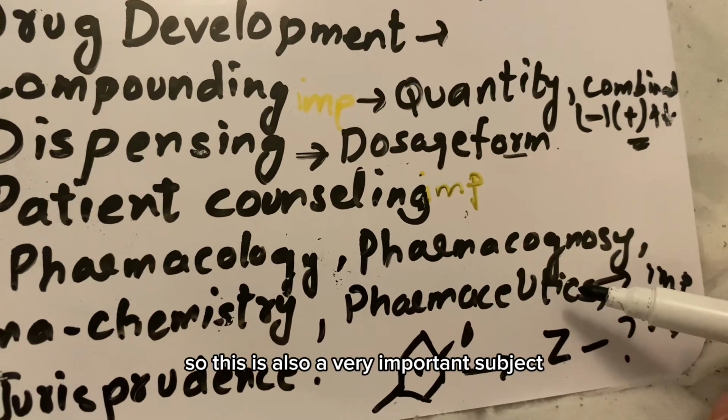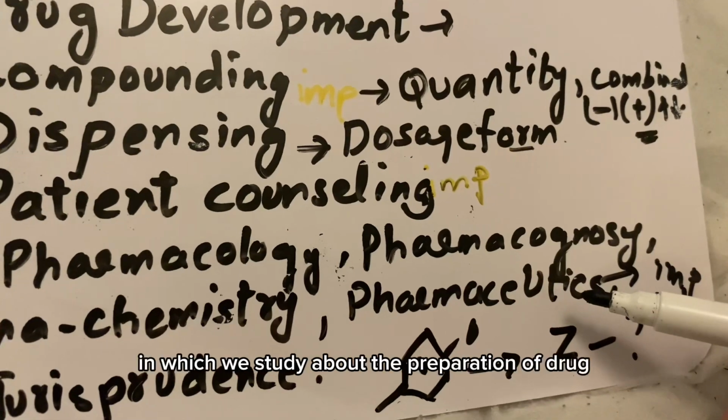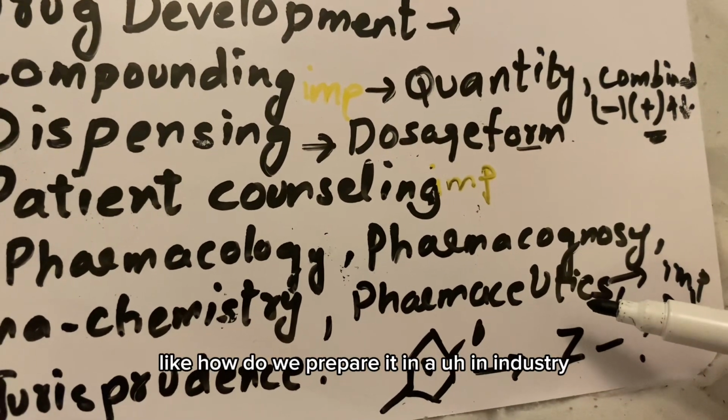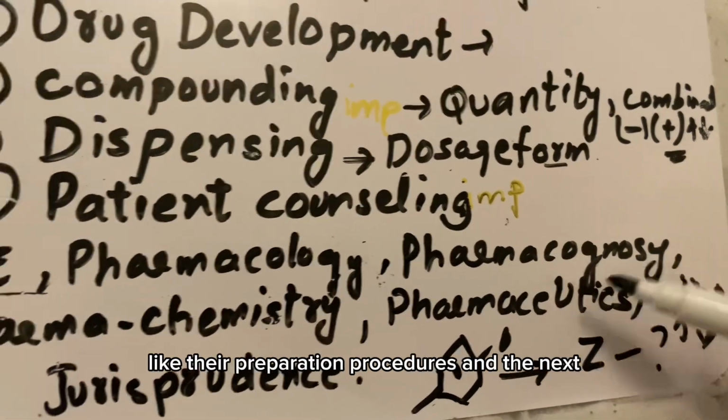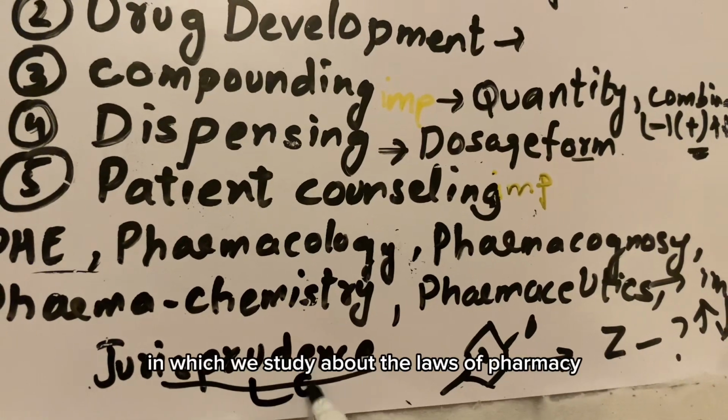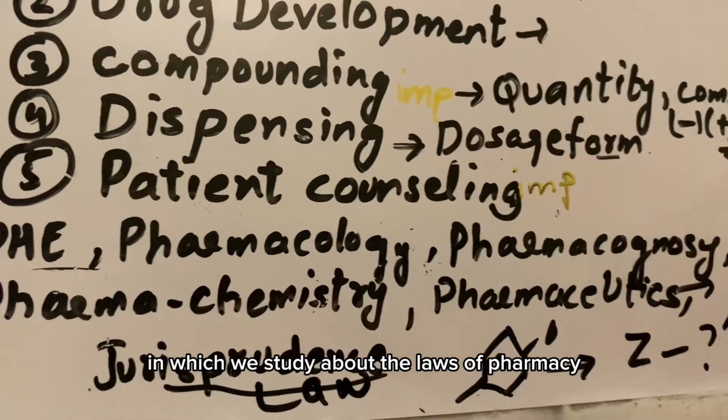So this is also a very important subject. The next one is pharmaceutics, in which we study the preparation of drugs, like how we prepare them in industry and their preparation procedures. And the last one is jurisprudence, in which we study the laws of pharmacy.